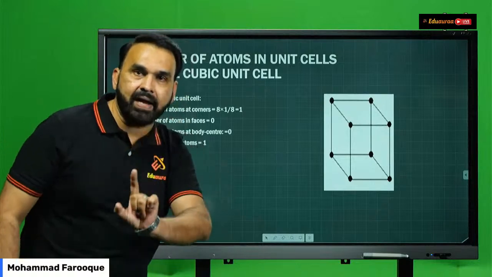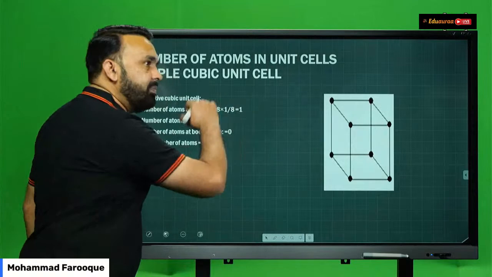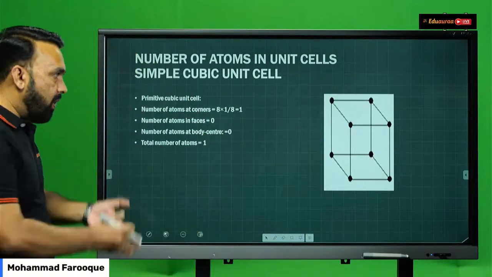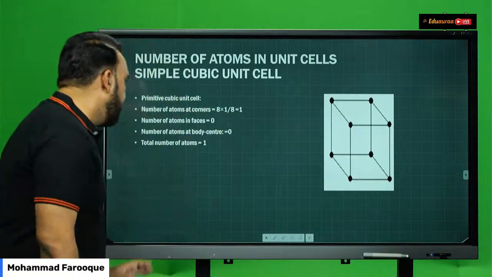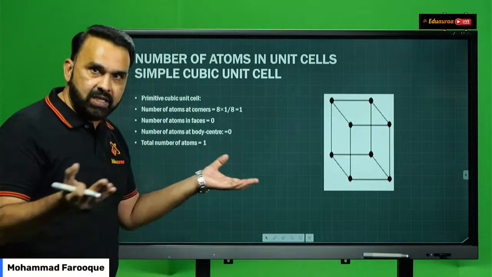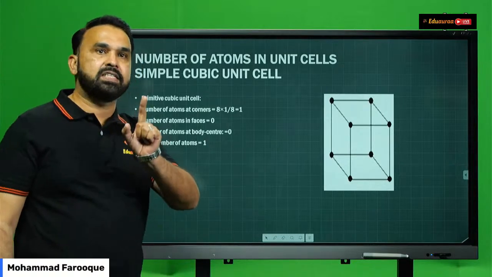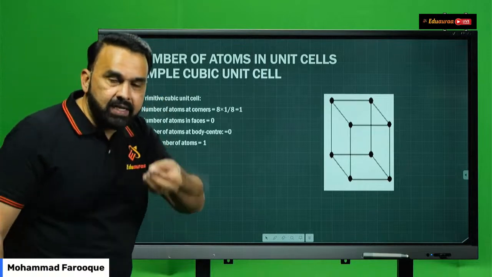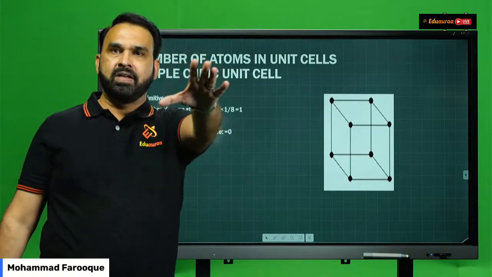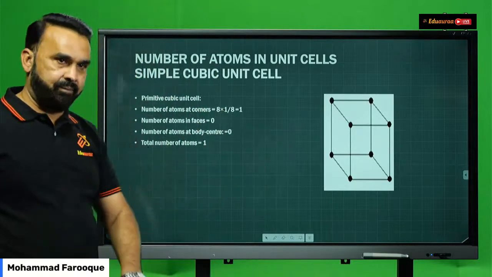So the contribution per atom per unit cell is 1 by 8. It's shared by 8 unit cells. So 8 into 1 by 8 is equal to 1. Because there are only corner atoms, the number of atoms on the faces is 0. The number of atoms in the body center is 0. So the total number of atoms belonging to a simple cubic unit cell is 1. You have to remember, in a simple cubic unit cell the number of atoms present is 1.